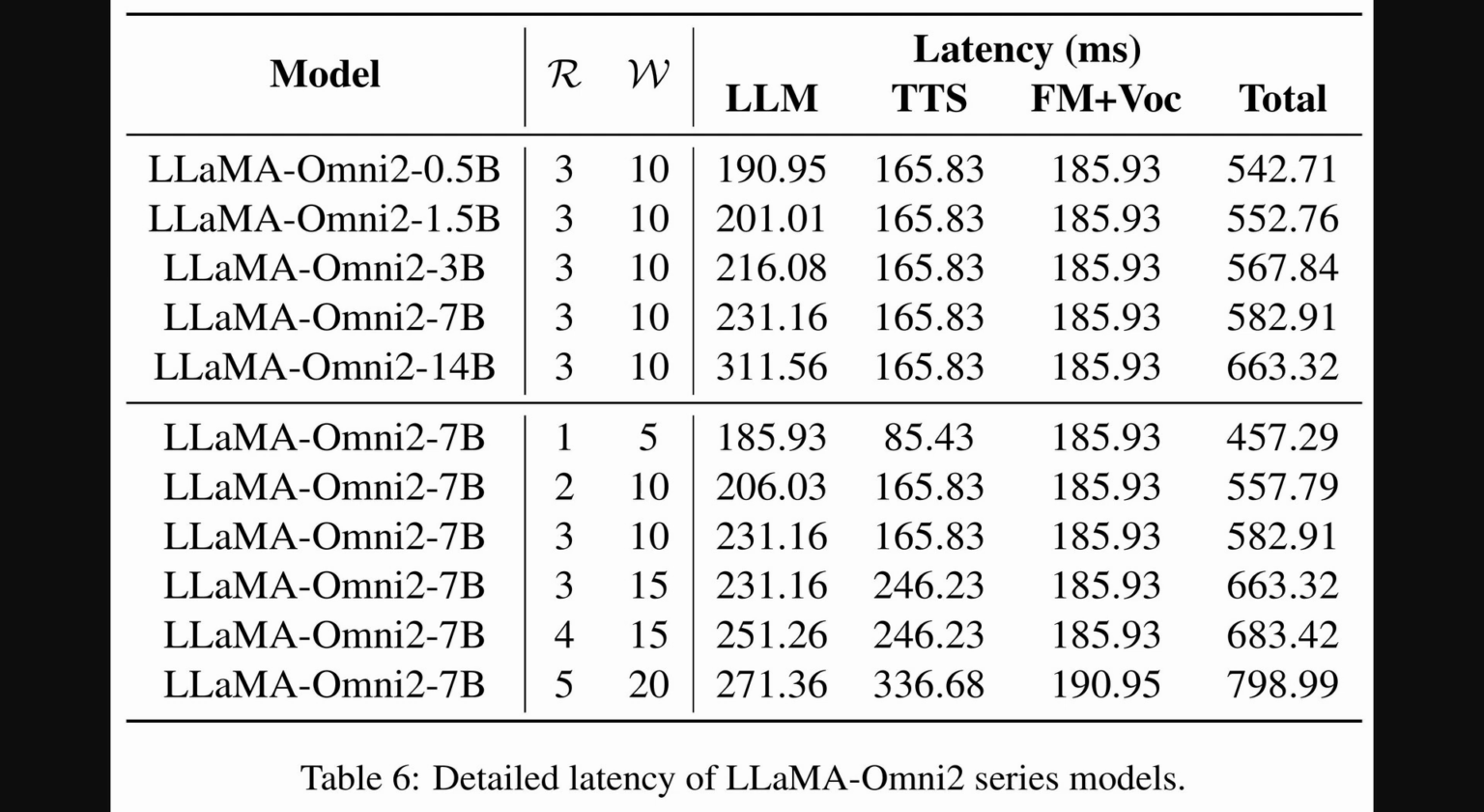Okay, so we've seen how training data affects accuracy, but real-time conversation also needs speed. Table 6 details the latency, that's the delay, in milliseconds for various LLaMA-Omni2 models. It breaks down time spent by the large language model, the text-to-speech part, and the flow matching plus vocoder. It also explores different R and W values settings for its read-write strategy, which affects how speech is streamed. For the LLaMA-Omni 2-7B model, with R at 3 and W at 10, total latency is about 583 milliseconds. Larger models show slightly more delay, but these numbers generally support real-time interaction.